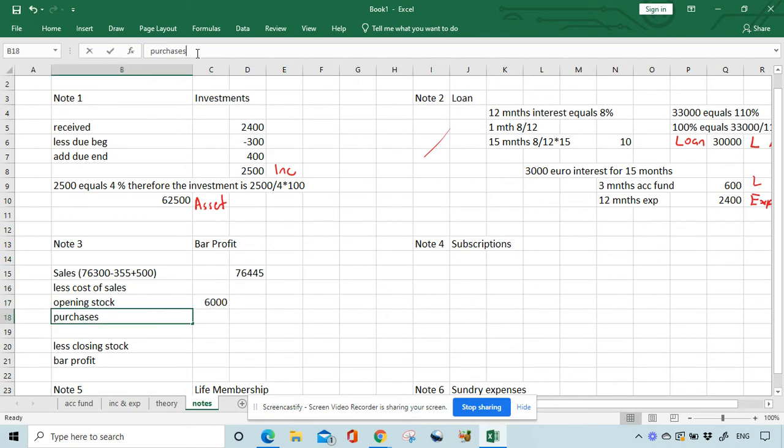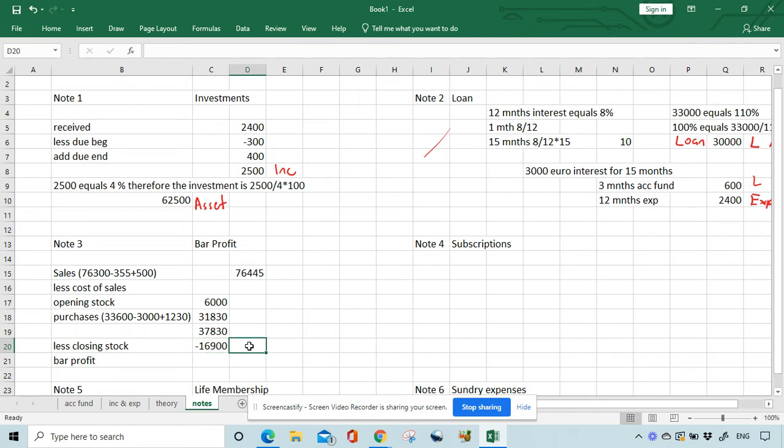My purchases figure, again, I'd have to do a calculation. So 33,600, take away creditors at the beginning, add creditors at the end, and that gives me a figure of 31,830. Add those two together, 37,830. Take away the closing stock figure of 16,900.